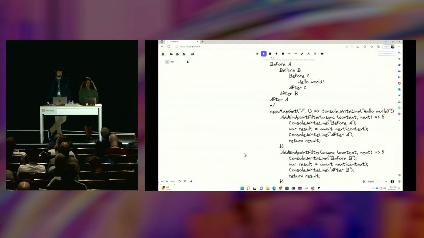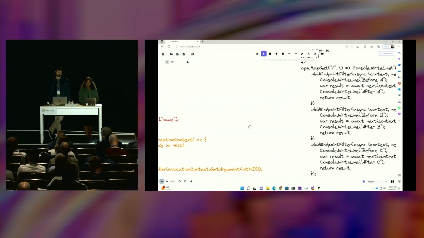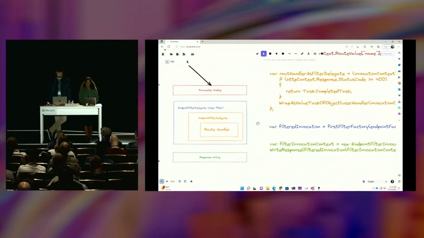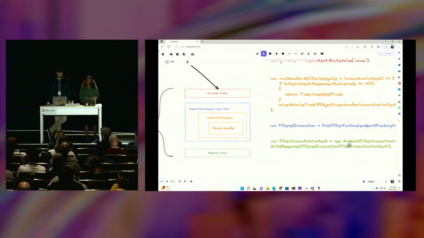So that's the construction of the invocation pipeline. Once we've constructed the invocation pipeline, we actually want to go through and call it. One of the things that we need to do here is provide it with a filter invocation context. That's that context object that's going to give us access to HTTP context and to each of the individual arguments that are in the handler. Once we have access to it, we can invoke it. Once we've invoked it, we are probably going to get some response out of it. In our particular case, it's going to be that value task of object. And we need to figure out how to write that to the HTTP context response. And so we've got some logic that will write that out into the response.